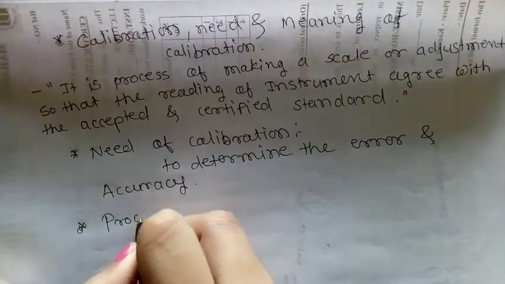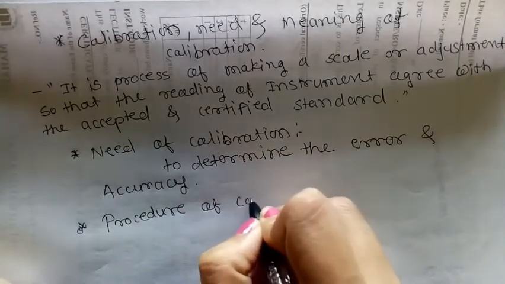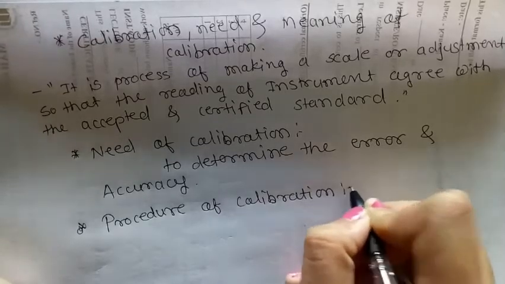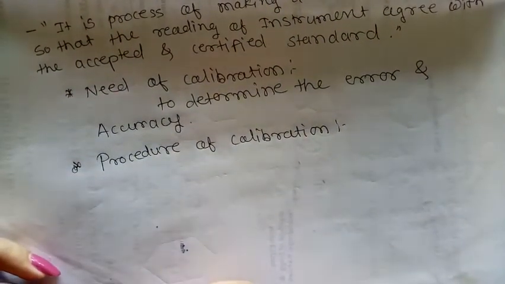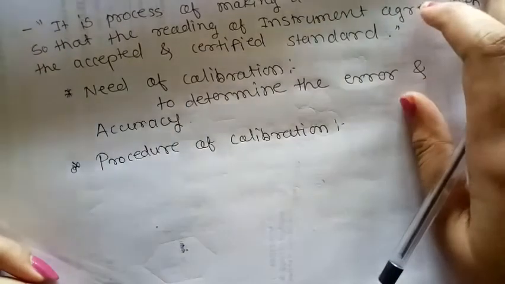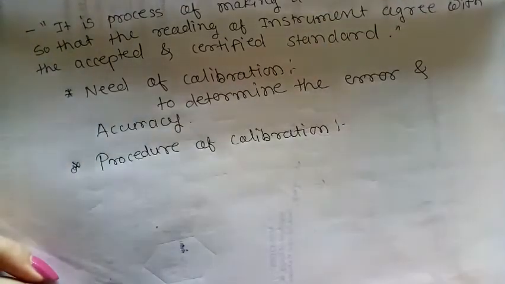Then what is the procedure of calibration? If a meter is to be calibrated to find its accuracy and error in comparison with a standard or substandard instrument, then both the standard and the meter to be calibrated are connected in the same circuit.